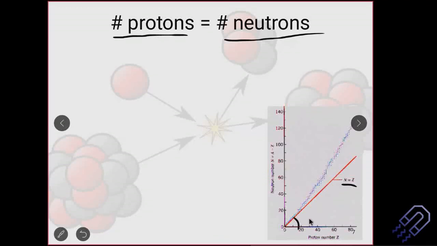So that means neutron and proton are equal. But that is something which is an ideal line, but this is not what happens in reality. In reality, if you consider this particular point and you see that this is the number of, let's say, protons, but the number of neutrons is this. So how many are there?